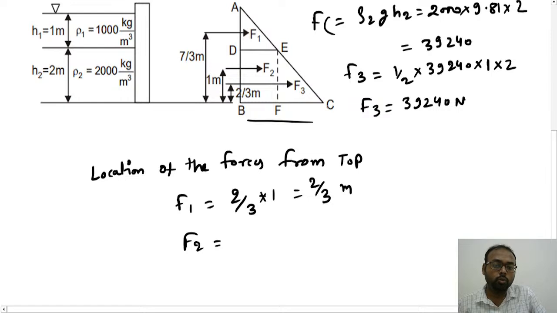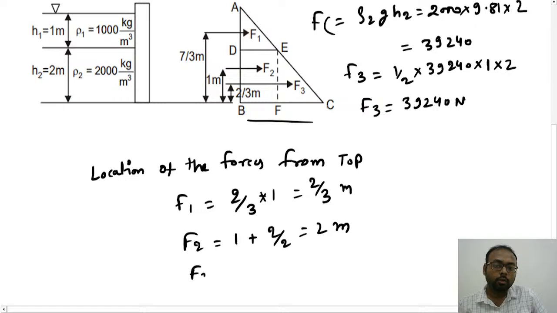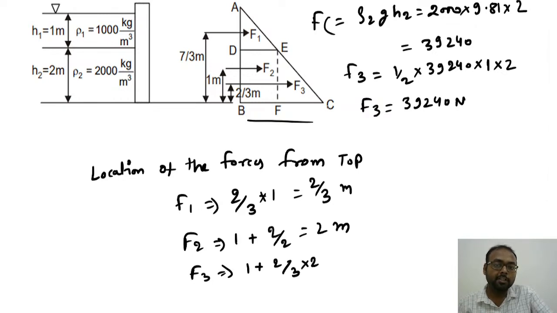F2 will be 1 plus, that is 1 up to AD plus half of DB. So this will be 1 plus 2 by 2, that is equal to 2 meter. Then F3's location will be 1 plus 2 by 3 into 2. 1 is up to AD, then 2 by 3 of EF. So this will come out to be 7 by 3.